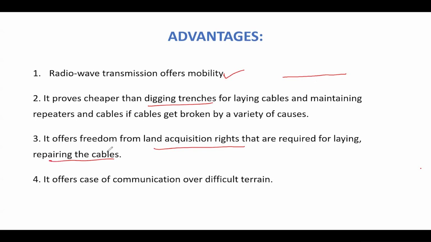All these headaches that we have in the case of wired media are not there in unguided media. All you have to have is antennas. It offers ease of communication over difficult terrain. For example, there are mountains, there are rivers and everything. In such places, it is difficult to lay wires, isn't it? So in such places, we can easily use wireless communication.